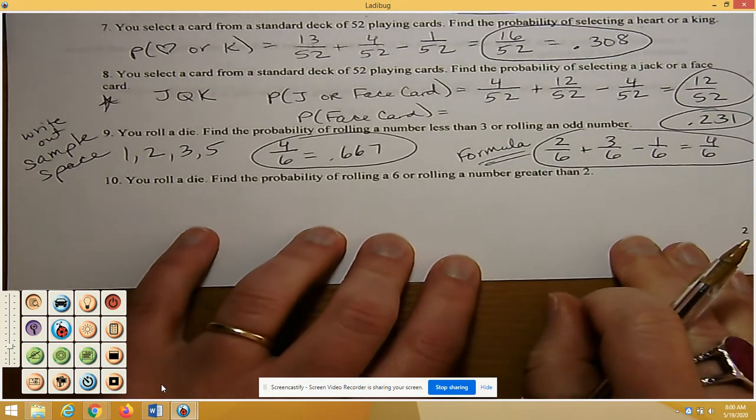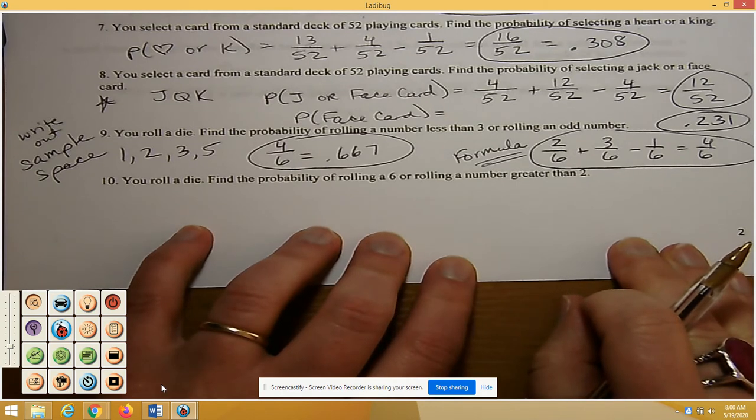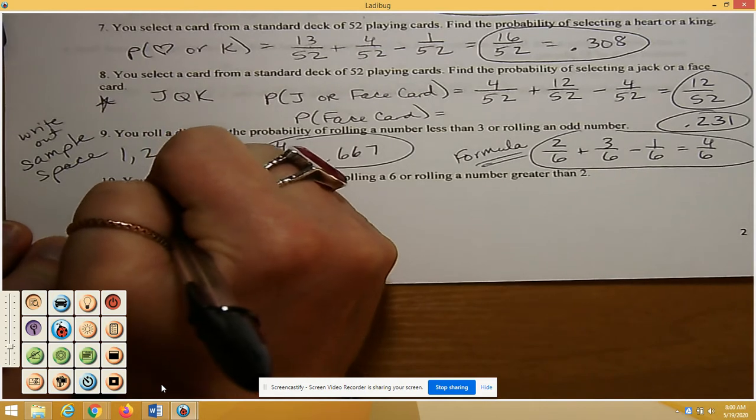Number 10, you roll a die, find the probability of rolling a 6 or rolling a number greater than 2. So let me do it by the sample space.